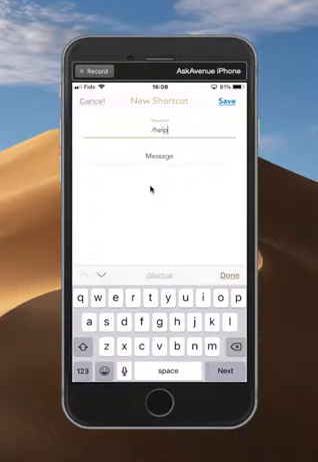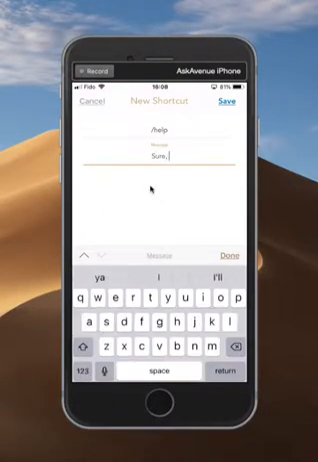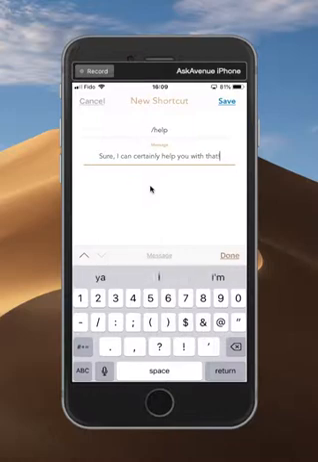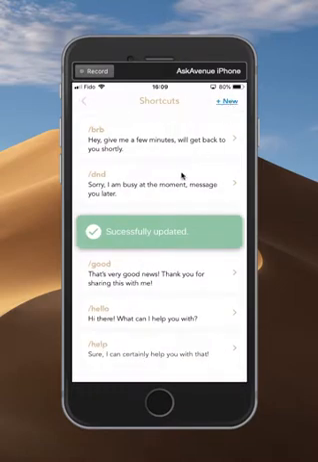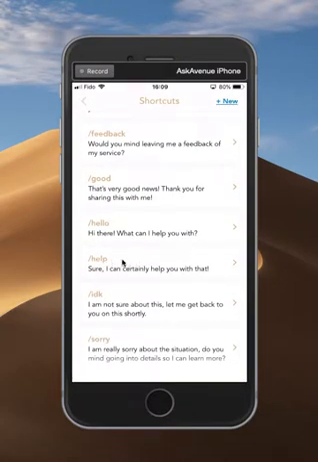Okay, and then I'm going to go ahead and tap on message, and what I want the help shortcut to say to that visitor is, "Sure, I can certainly help you with that." Okay, so whatever message I want to type in there, just make sure it looks good. Top right-hand corner, go ahead and click Save. It'll take you back to that list, and if I scroll down, I will now see the new help shortcut is included. So that's how you customize things.